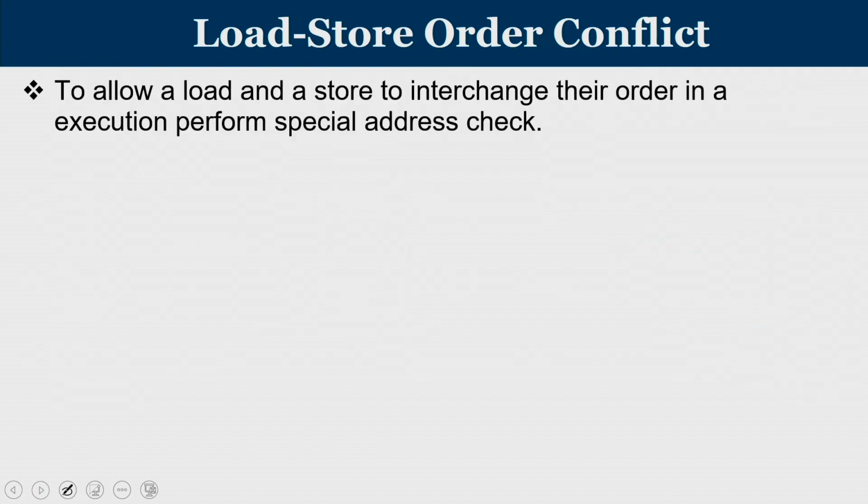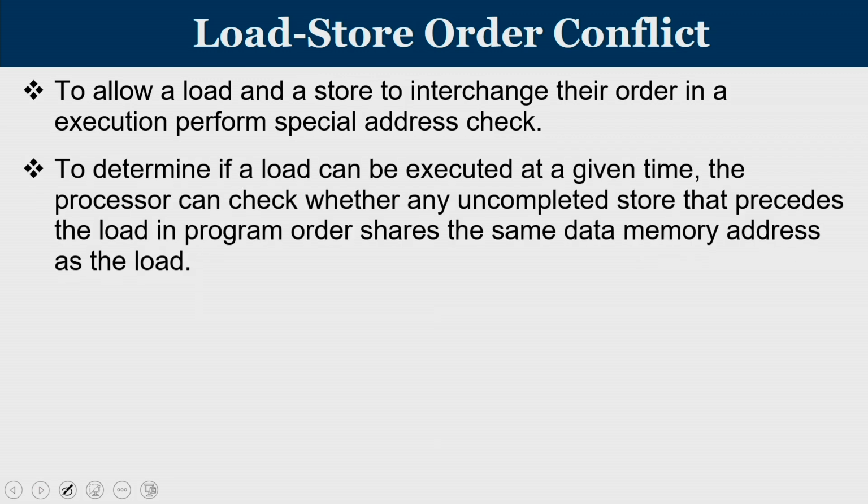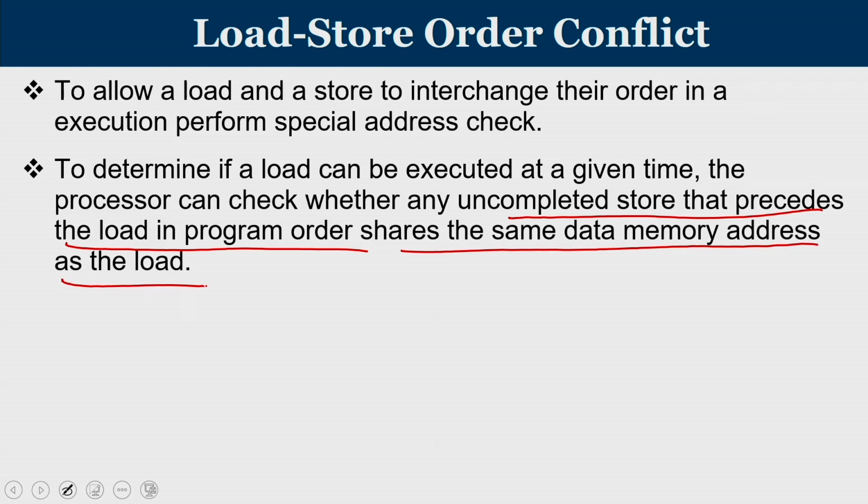Now, to allow a load and a store to interchange their order of execution, you have to perform a special check. And what is the checking all about? To determine if a load can be executed at a given time, the processor can check whether any uncompleted store that precedes the load in program order shares the same data memory address as that of the load.